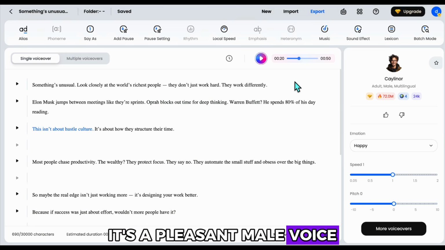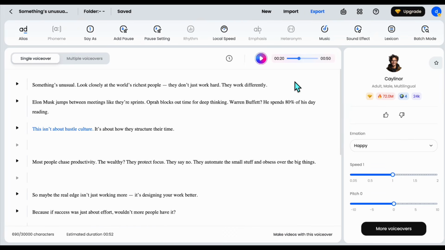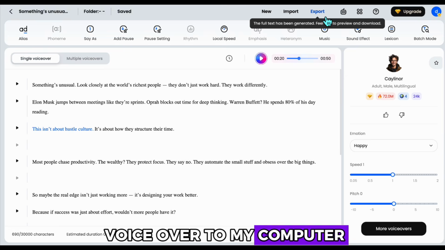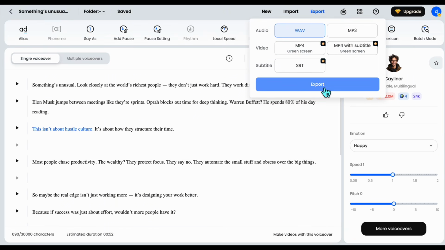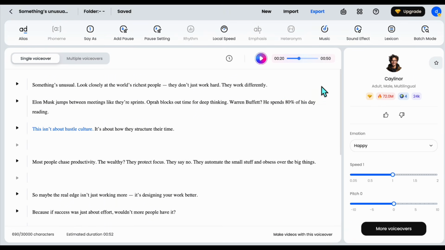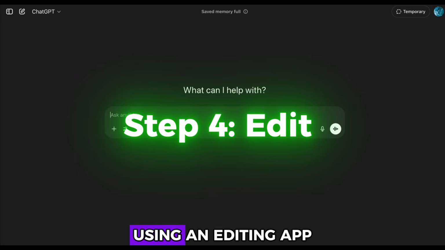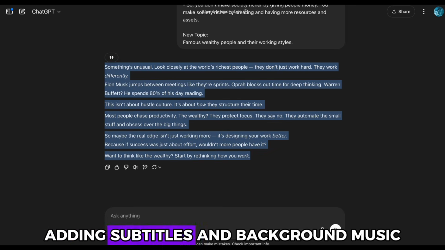It's a pleasant male voice, happy and narrative in tone. I think it'll sound great in the video. Now I'll download the voiceover to my computer and move on to the next step. In the final step, we'll collect visual scenes and combine them using an editing app, adding subtitles and background music.